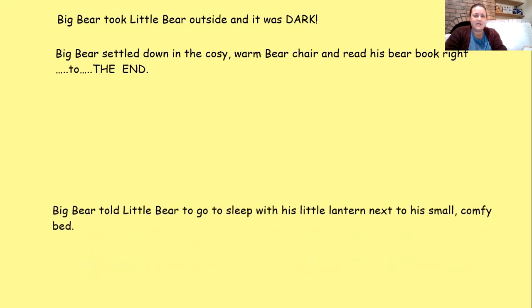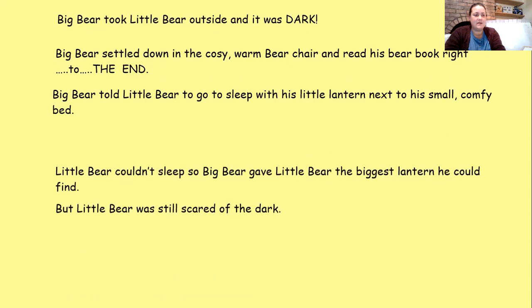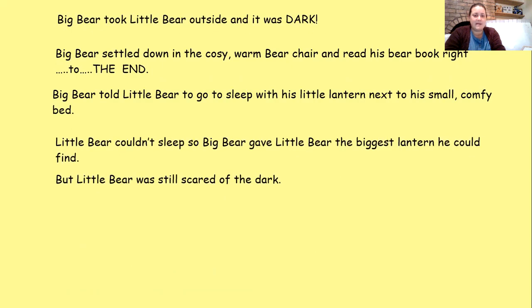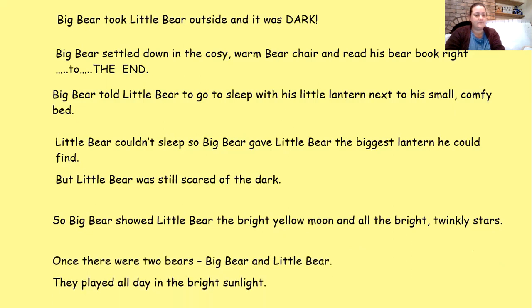Big Bear settled down in the cozy warm bear chair and read his bear book right to the end. Big Bear told Little Bear to go to sleep with his little lantern next to his small comfy bed. Little Bear couldn't sleep, so Big Bear gave Little Bear the biggest lantern he could find. But Little Bear was still scared of the dark. So Big Bear showed Little Bear the bright yellow moon and all the bright twinkling stars. Once there were 2 bears, Big Bear and Little Bear, and they played all day in the bright sunlight.